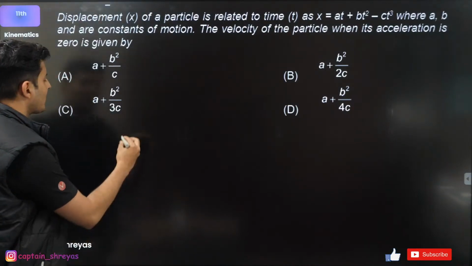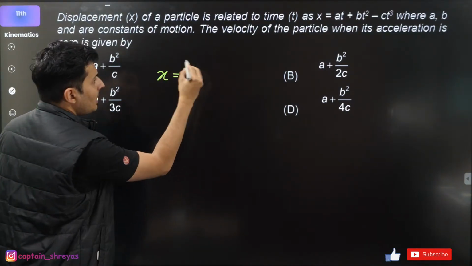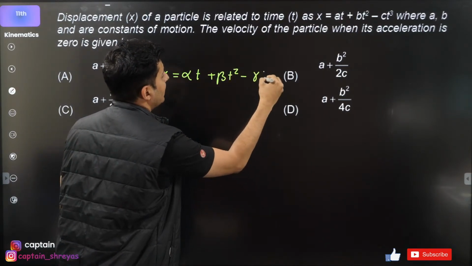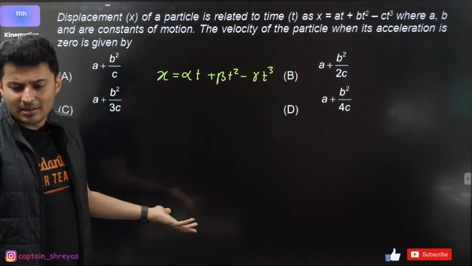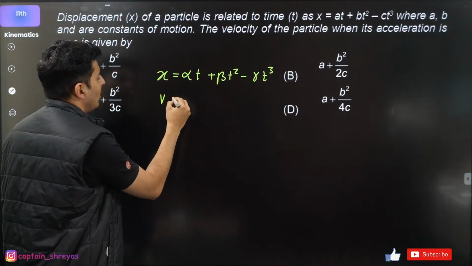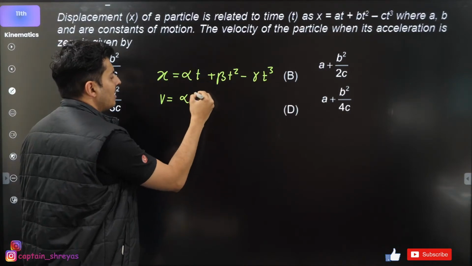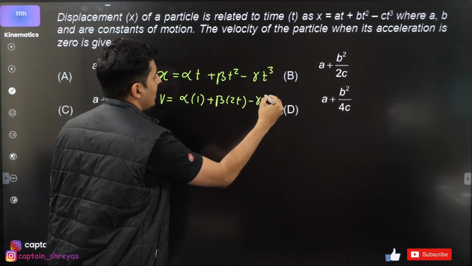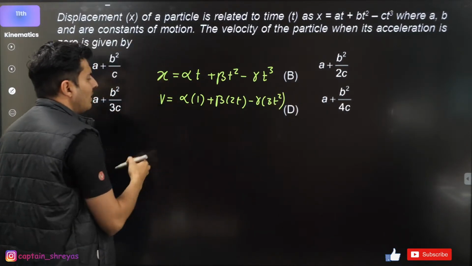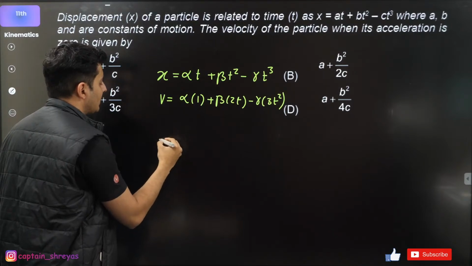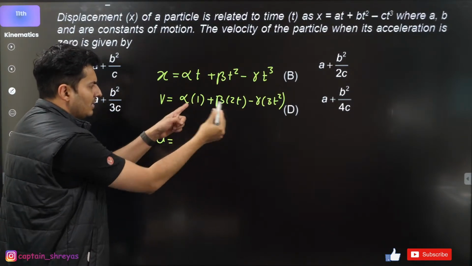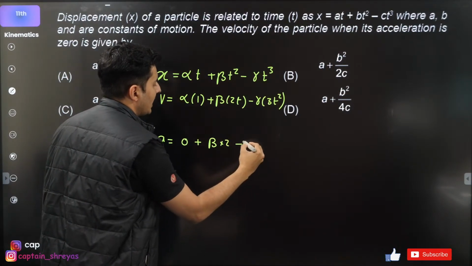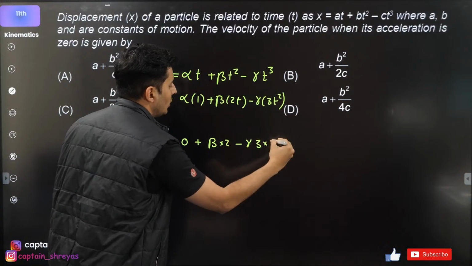So what I will do is, I'll write x as alpha t plus beta t square minus gamma t cube. Okay, alpha, beta, gamma, same thing, doesn't matter. So if you find velocity, which is the derivative, this will become alpha into 1 plus beta into 2t, minus gamma into 3t square. So that is velocity. So from this I can also find acceleration. Acceleration will be derivative of this. So derivative will be 0 plus beta into 2 minus gamma into 3 into 2t.